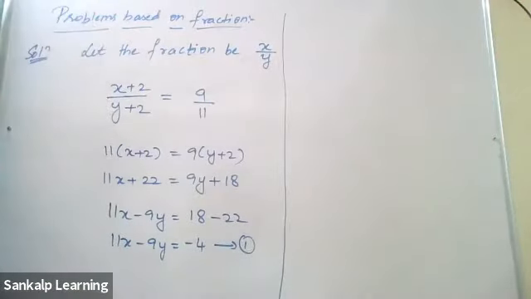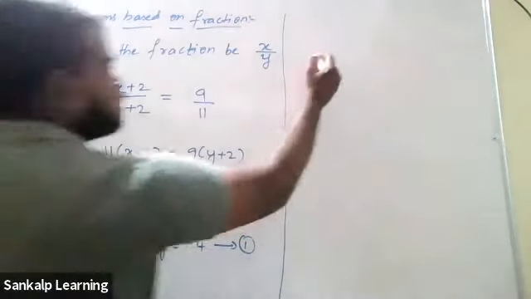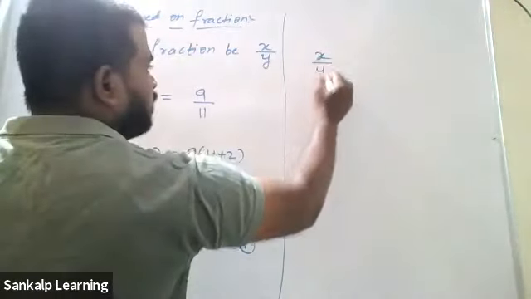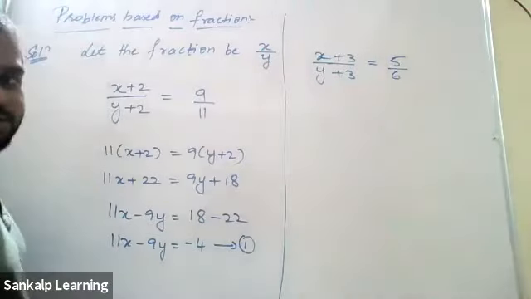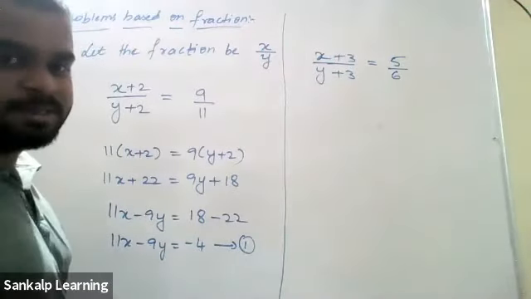How do you get the second equation? They have given the hint. If 3 is added to both numerator and denominator, it becomes 5 by 6, and the fraction is x by y. If I add a 3 to the numerator and 3 to the denominator, it becomes 5 by 6. Again, what should we do here? Cross multiply.